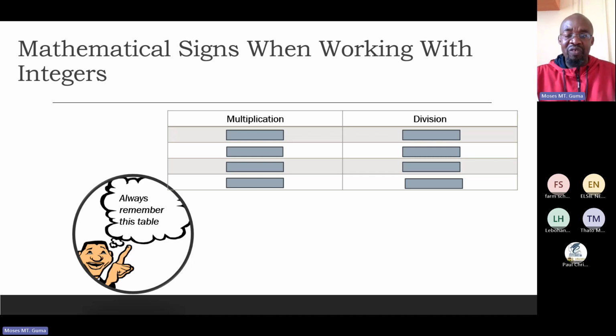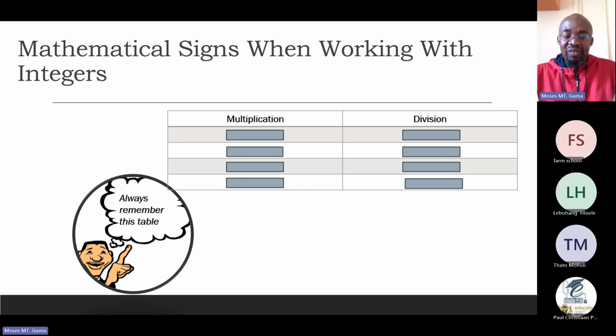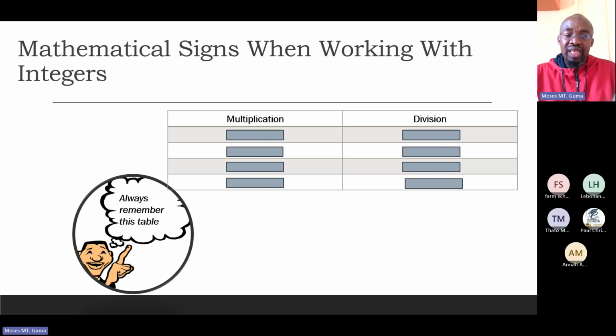Now, what about division? When you divide a positive number by a positive number, the answer becomes positive. When you divide a negative by a negative, the answer becomes positive. That is why we always say multiplication and division are actually cousins.